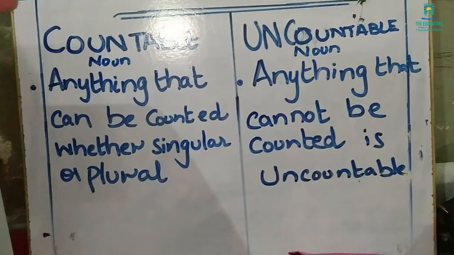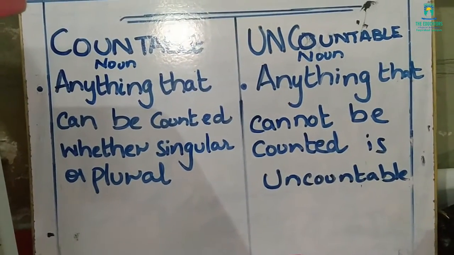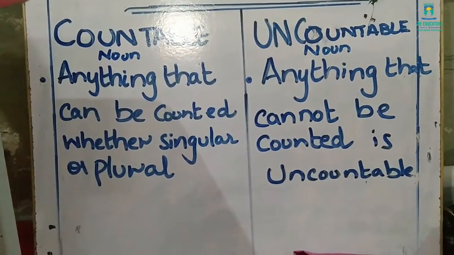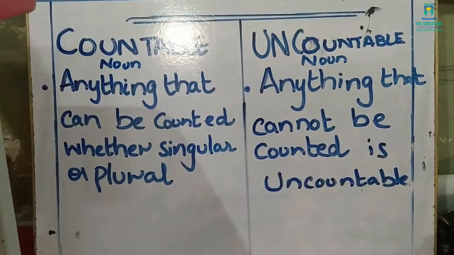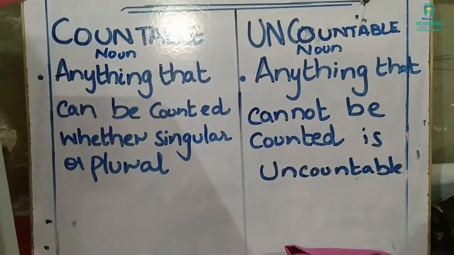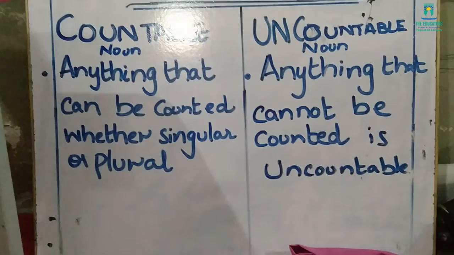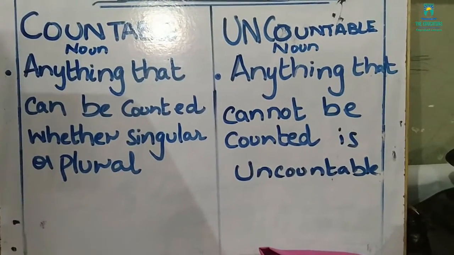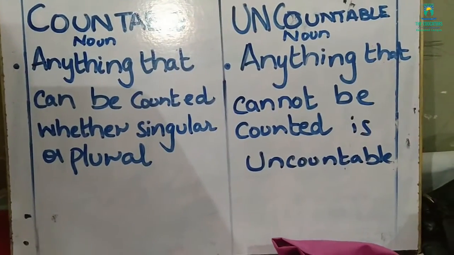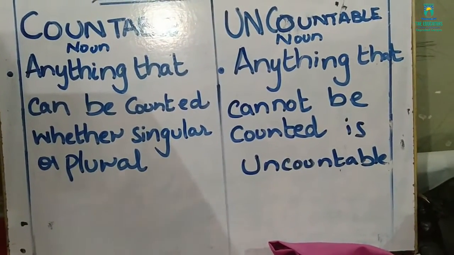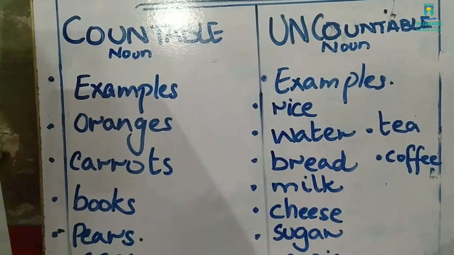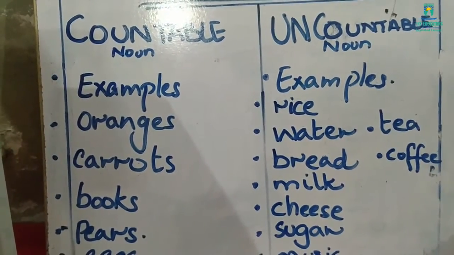Students, today we will learn about countable and uncountable nouns. Let's start with countable nouns. Anything that can be counted easily, whether singular or plural, is known as a countable noun. And anything that cannot be counted easily is called an uncountable noun. Are you getting me? Now students, look at the examples for countable and uncountable nouns.